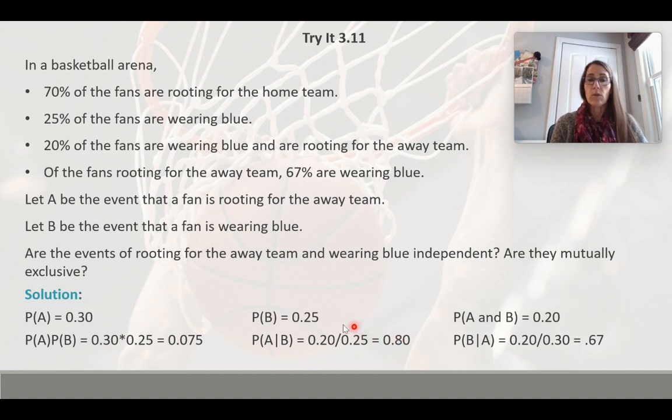That is not equal to the probability of A, which is 0.3. And the probability of B given A, 0.2 divided by 0.3, is 0.67, and that is not equal to the probability of B. So what we know is that the events rooting for the away team and wearing blue are not independent, and they are not mutually exclusive.